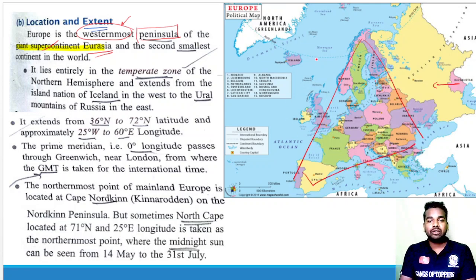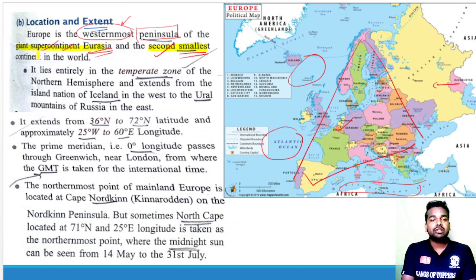You can say here is the Norwegian Sea, here is the Atlantic Ocean, and here is the Mediterranean Sea. So if any land is surrounded by water on three sides, that land is called a peninsula. So Europe is itself a peninsula, and it is a part of the supergiant continent Eurasia. And you already studied that Europe is the second smallest continent in the world.